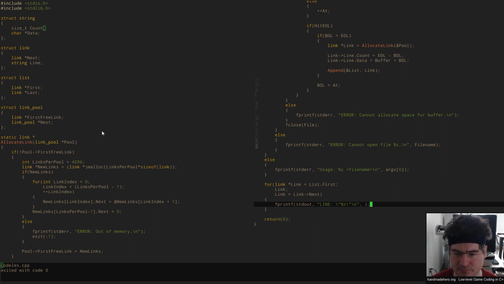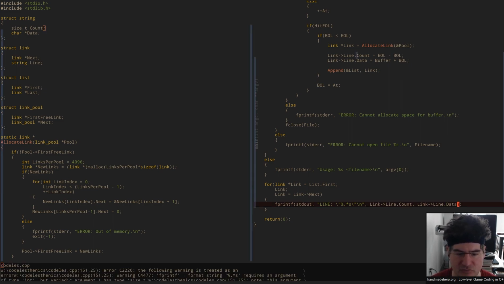Now here's the problem. We can't actually fprintf this without giving a length specifier. We've got to tell it how long this thing is. We're going to have to use something like a width specifier. So in here where we've got our link, we need our line count to be specified, because if it doesn't have the line count, it will overrun. We don't put null terminators in here, so we've got to make sure it knows that that's what's going on.